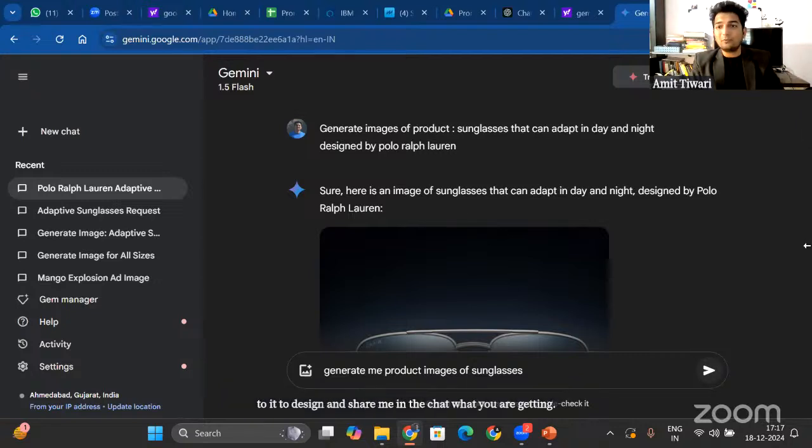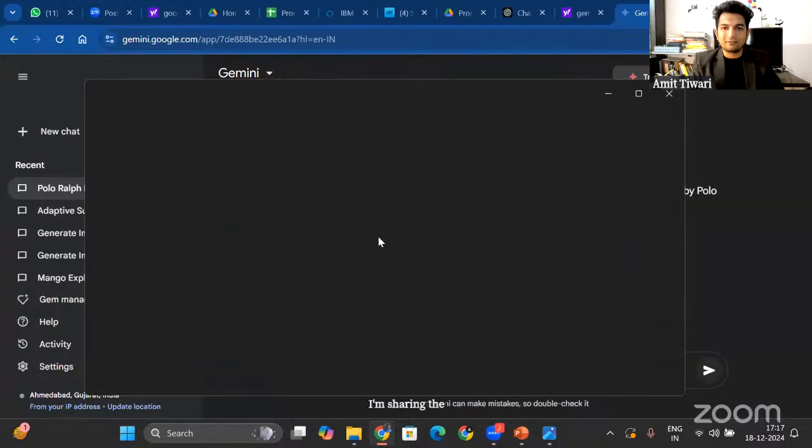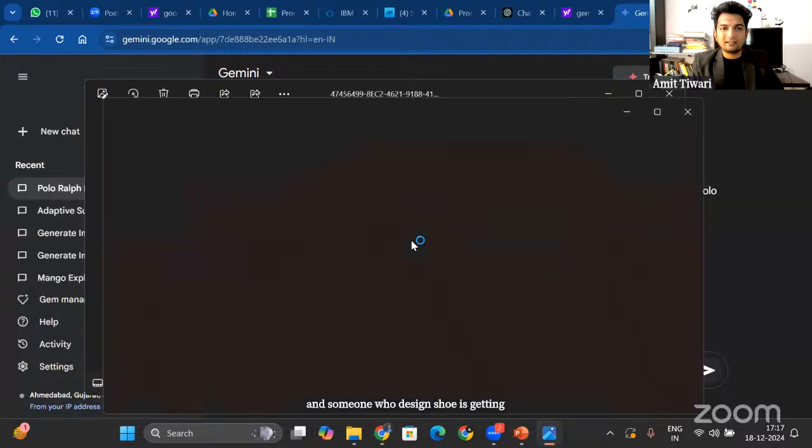Okay, thank you so much for the designs that you are getting. Girish is getting a design which looks like this. I'm sharing the screen, and you can see it, which is interesting because it is looking like aviator glasses. And someone who designed a shoe is getting this. All right, I'm still processing these images.